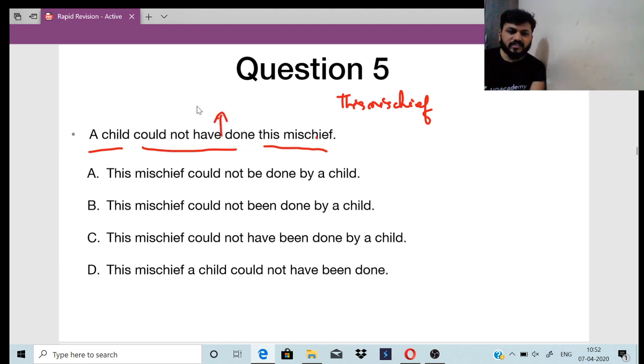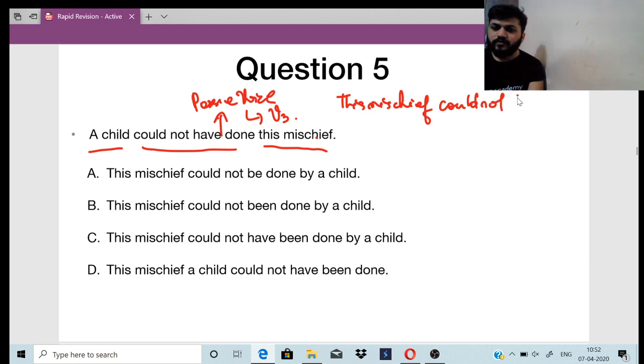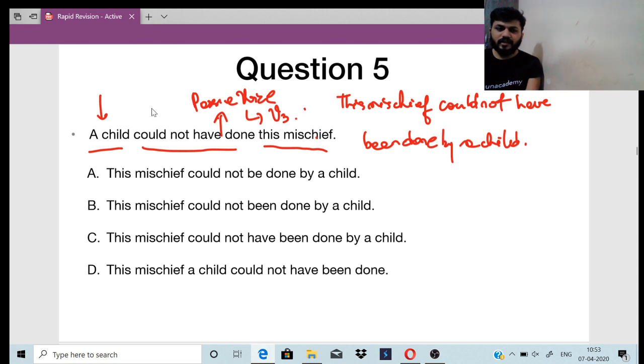So when it is changing, right? This is changing into passive voice. What will be added? V3, right? What does V3 mean? Could not have been done, right? By a child. Okay, by a child. This mischief is the object, okay, so this is subject plus verb plus object. So this is in which voice? It is an active voice. Convert it into passive voice.